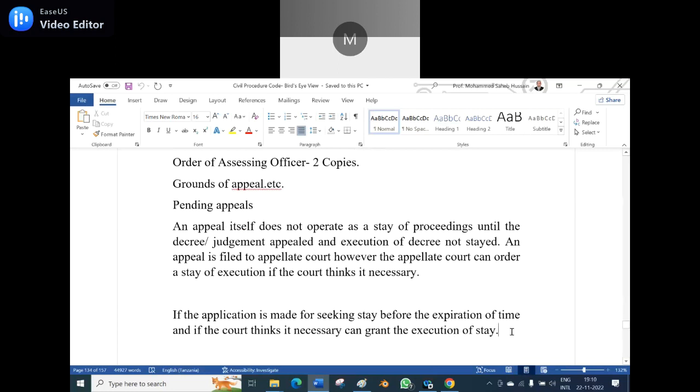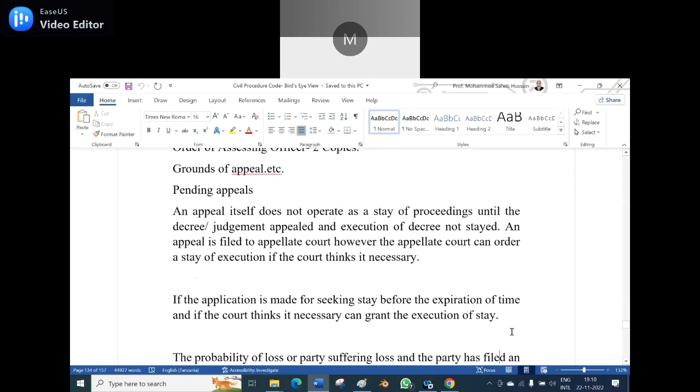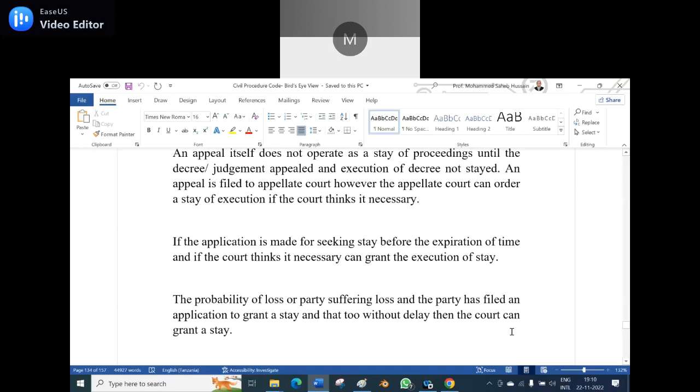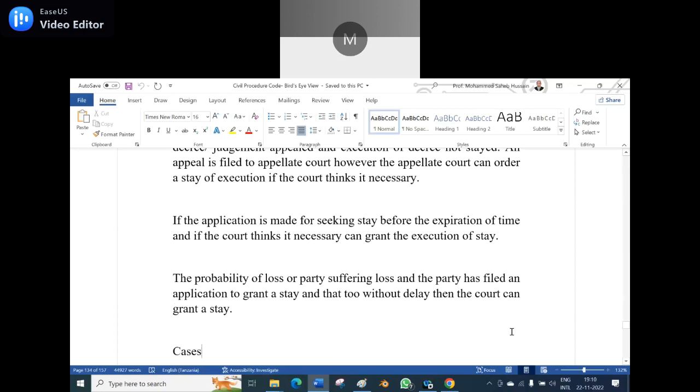So it is a discretion, based on the merits of the case or the evidence produced or the documents supplied, the court can grant the stay. If there is a probability of loss or the party suffering loss, and the party has filed an application to grant a stay without delay, the court can grant a stay.